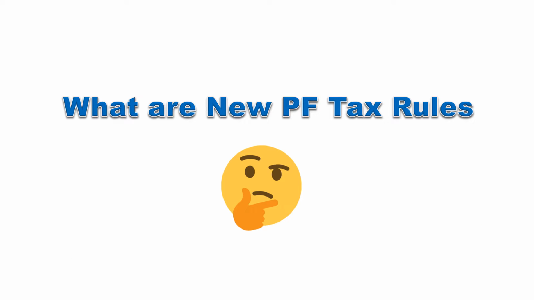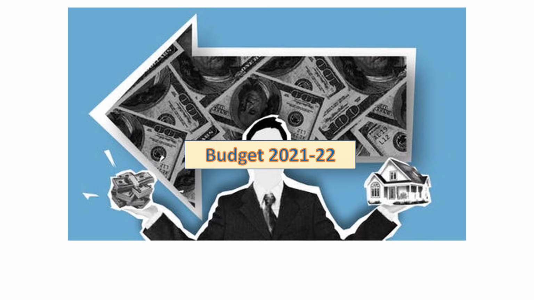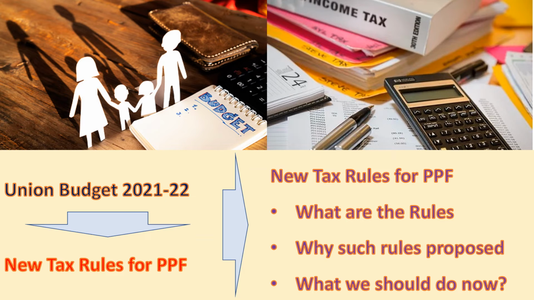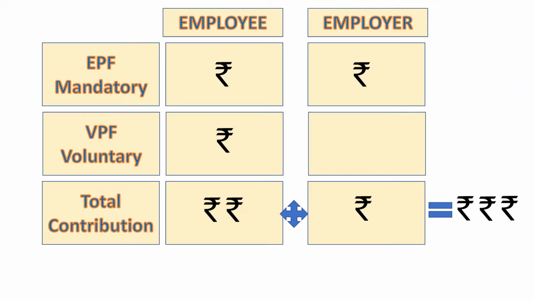So in this video, we are going to talk about EPF and also discuss the new VPF rules, which are there especially after the budget announcement made in the financial year 2021-22 budget. So in the union budget, we understand the new tax rules are there for VPF or PF. Let us understand PF and VPF first.